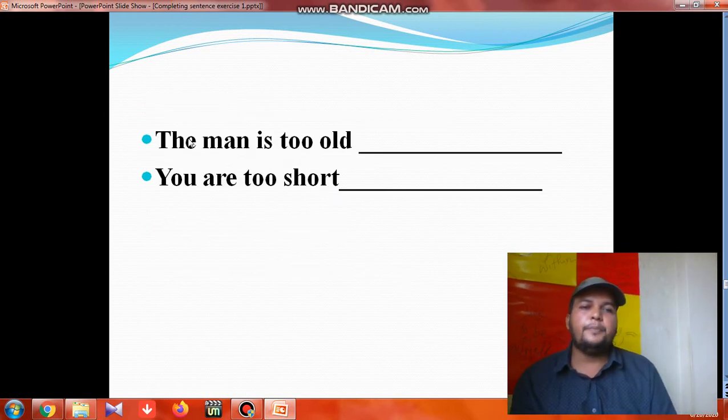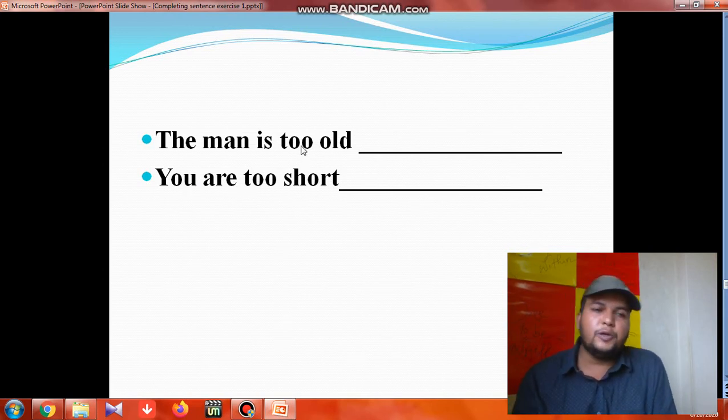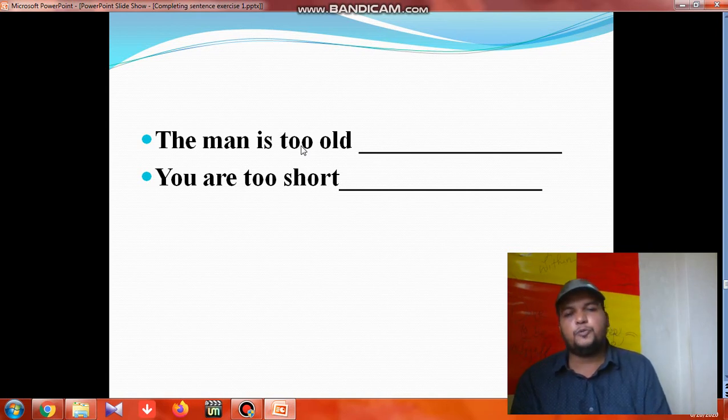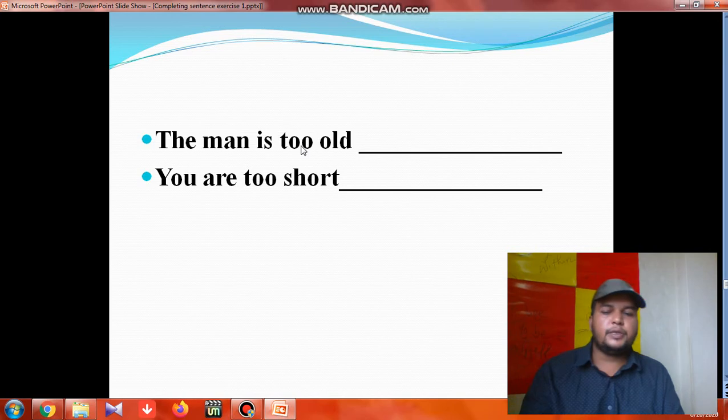Next it comes: the man is too old, you are too short. We learnt a rule: in case of "too", what will be the structure of the next clause? In this case we have to follow "too" dot dot "to" plus V1. "Too... to" means we will take the infinitive here, "to" plus V1. So if we find "too", then the next clause will take "to" plus V1, and an extension or object could be there. You understand? So see the answer.